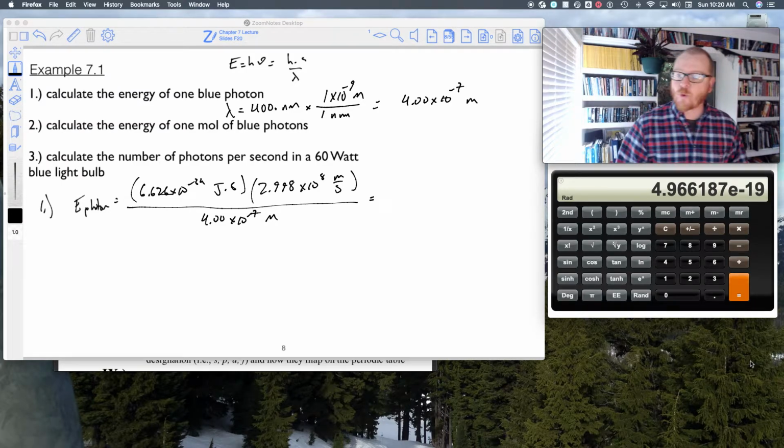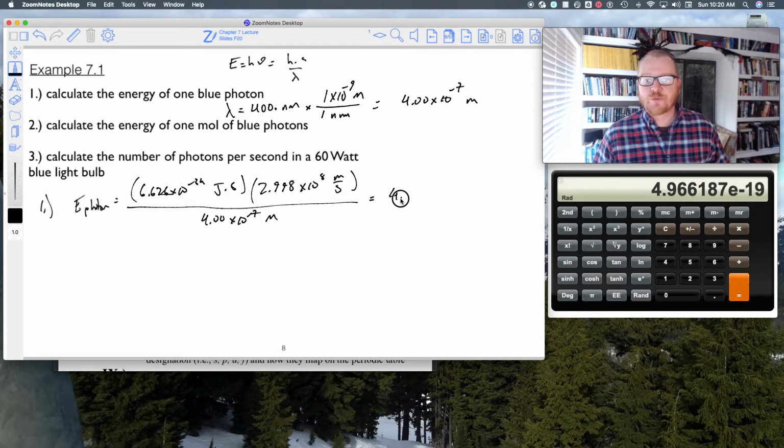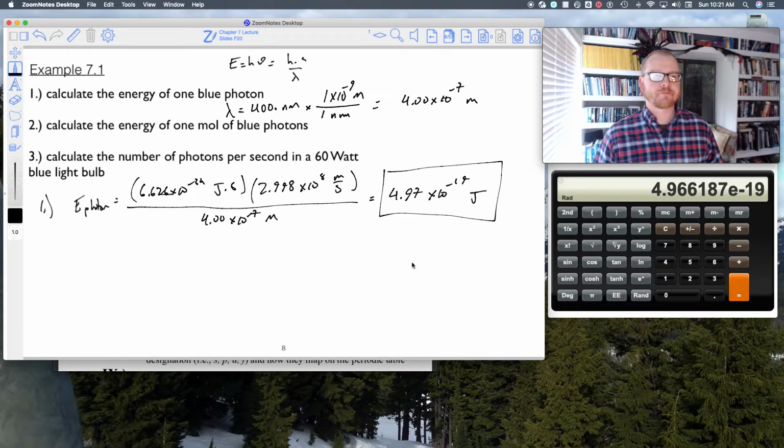Okay, we'll say with 3 sig figs, because I had 3 sig figs in the wavelength, 4.97 times 10 to the minus 19 joules. That's the answer for number 1. Okay. Calculate the energy of 1 mole of blue photons.